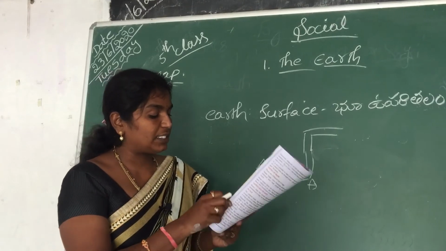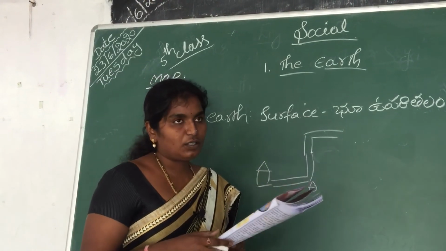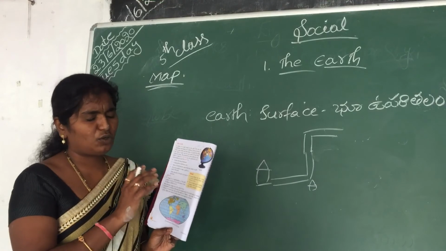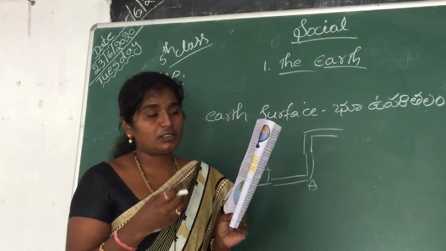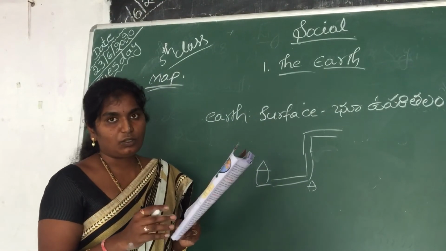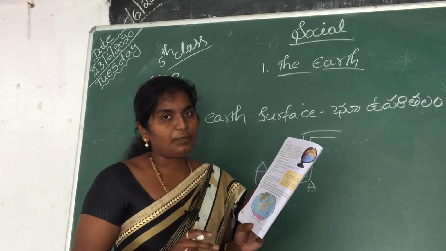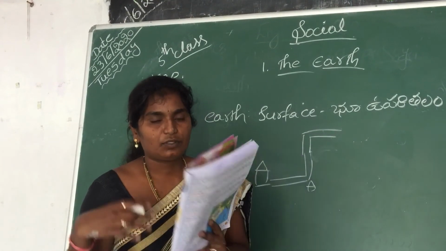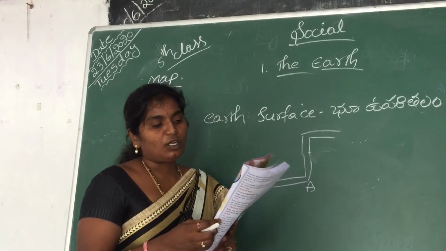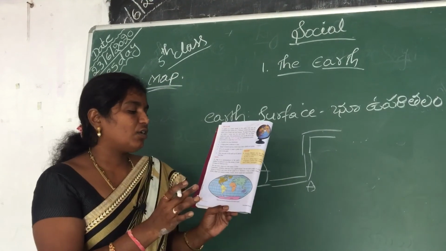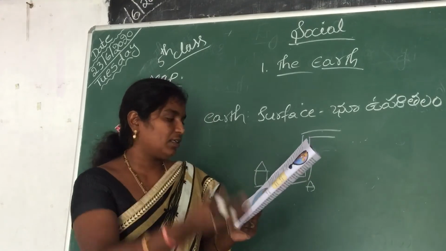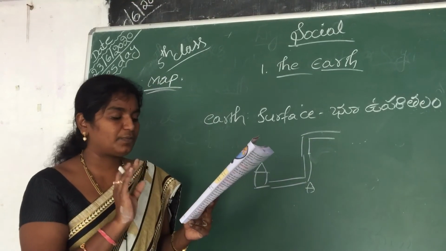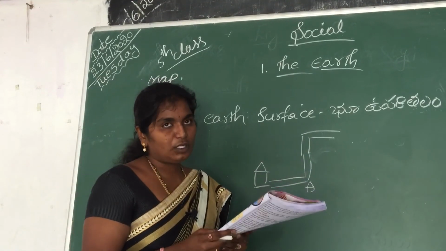Therefore a map is better than a globe. On a globe we will see a lot, all countries, all states, all continents and all oceans. But in a map, if you want an India map, we will get an India map. If you want a world map, you get a world map. But on the globe we will see all together. So a map is better than a globe.